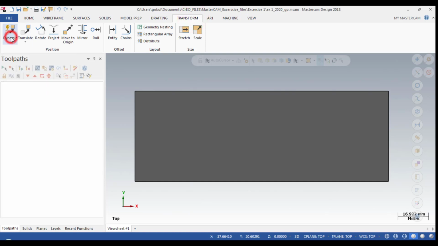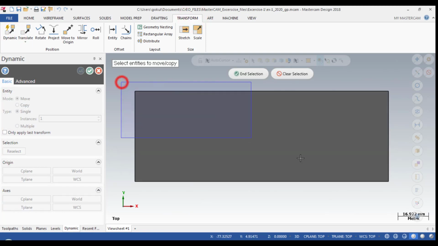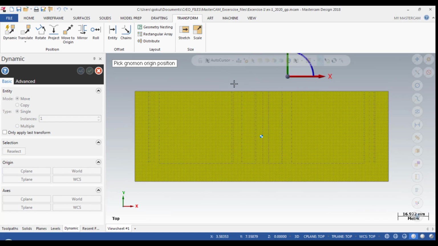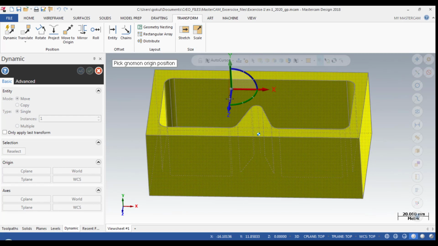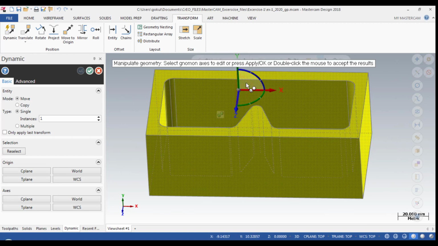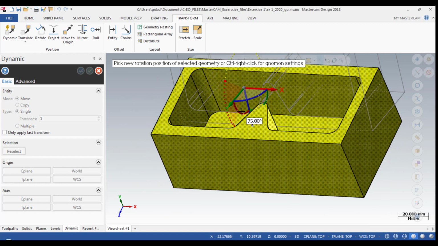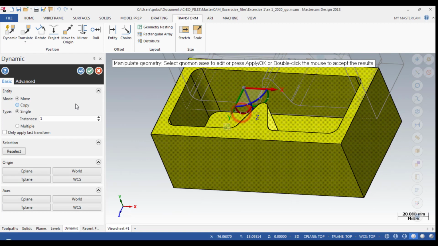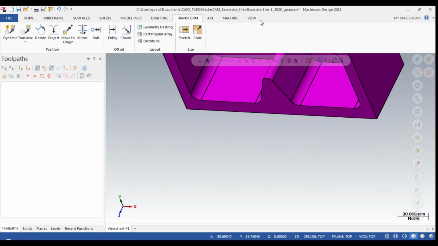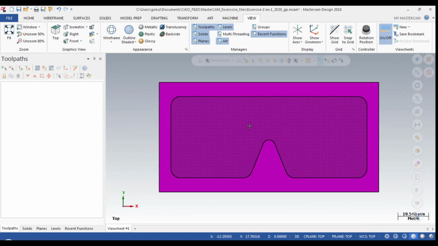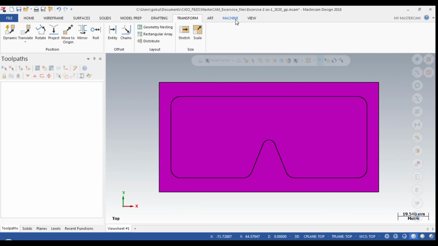So I'm going to Transform and selecting Dynamic, because Dynamic gives a 3D option. Select the component, and in the selection there will be an arrow, normal. You just select it, and I need a 90-degree tilt. Then I go to view, select top and fit. If you have drawn it in the correct manner, it's not a problem in 2D software.